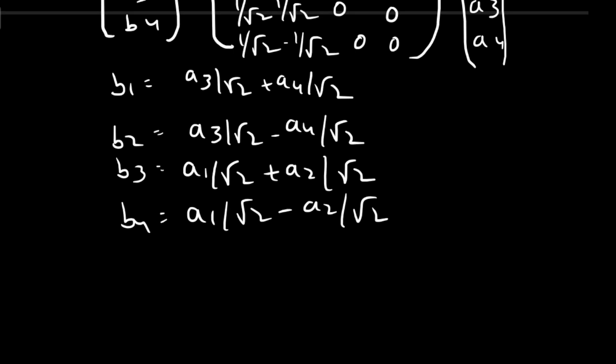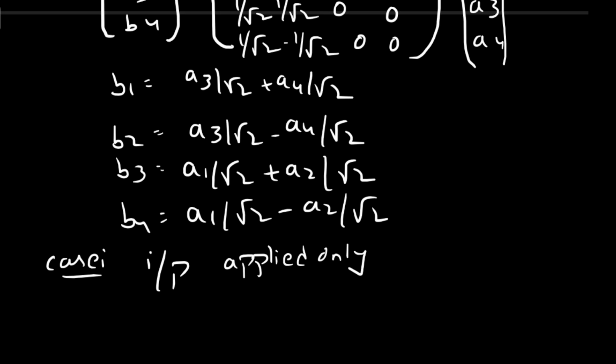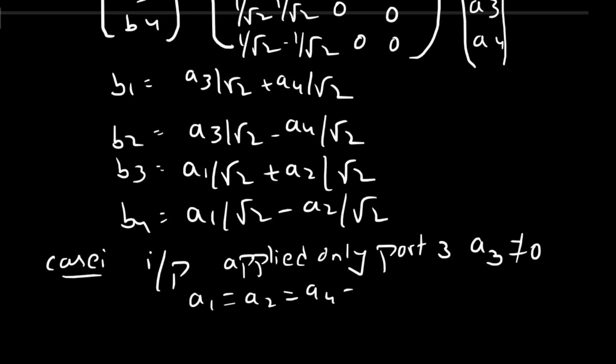The first case is case 1: input is applied to only port 3. That means A3 is not equal to 0 and the remaining A1 equals 0, A2 equals 0, A4 equals 0.